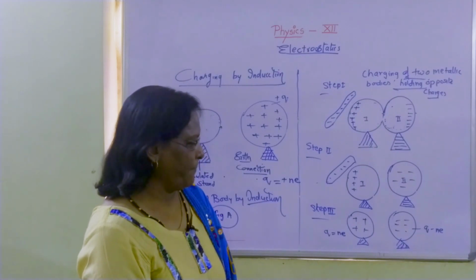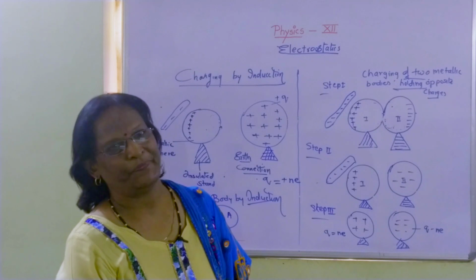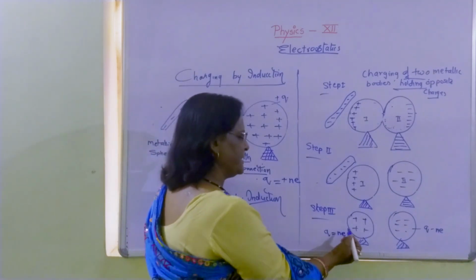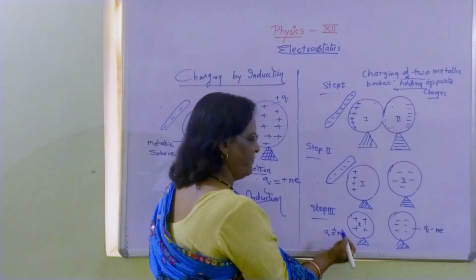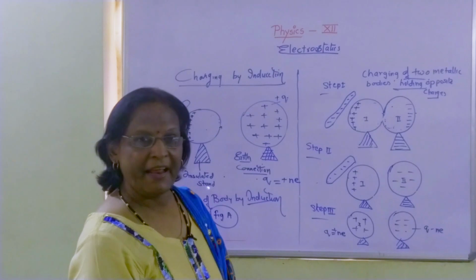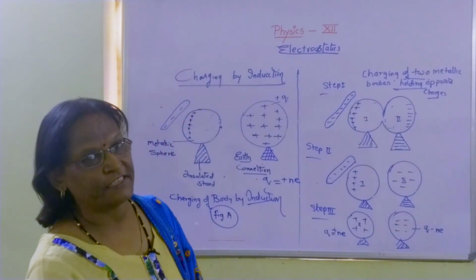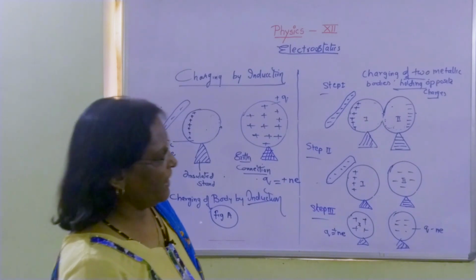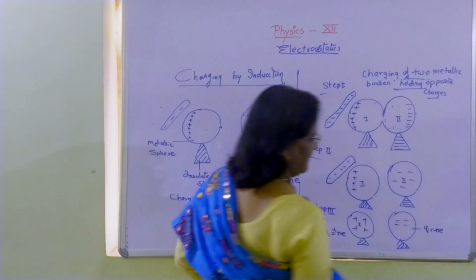In the third step, you see the charges are being redistributed, and our first sphere is now having positive Ne because it has lost the electrons. It became electropositive. The second sphere, which has gained the excess electron, will be having now minus Ne.